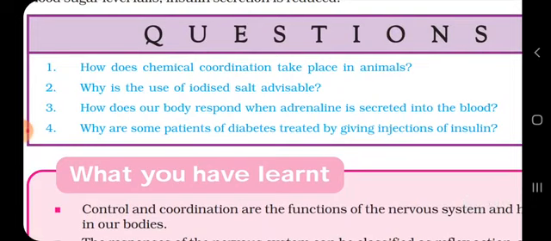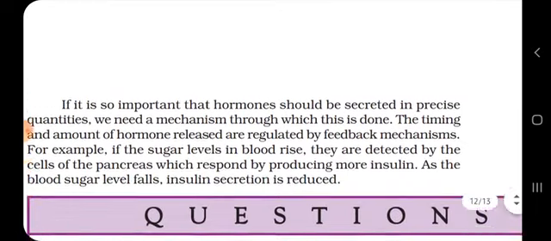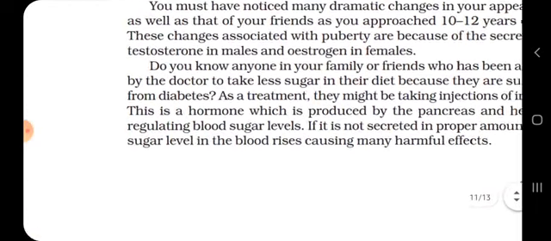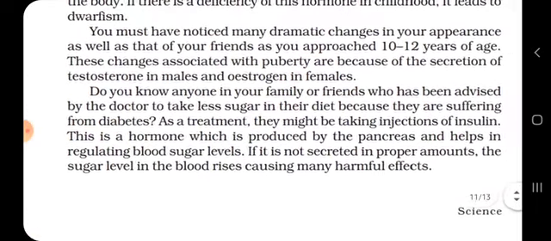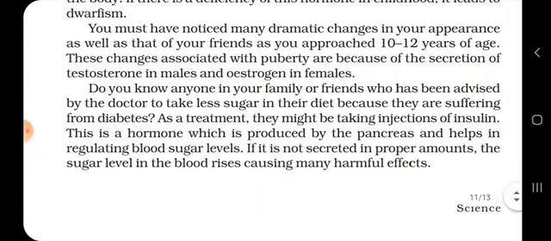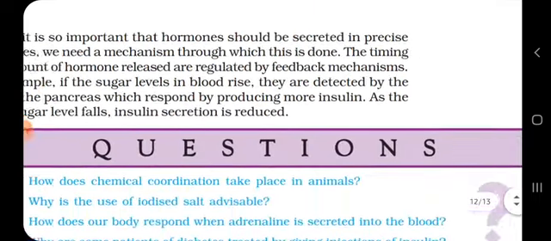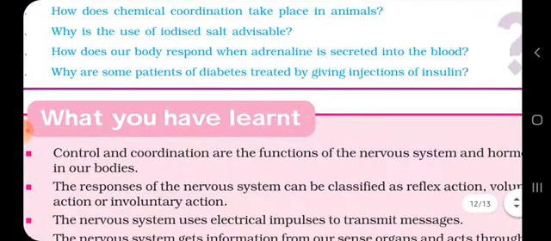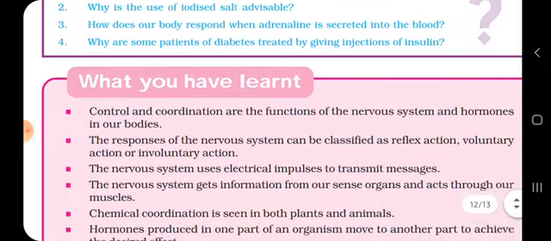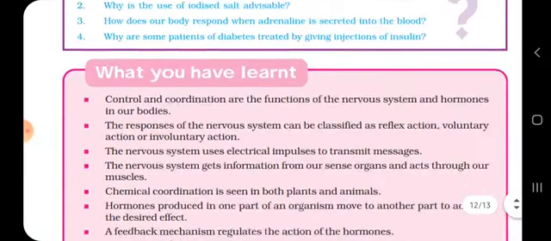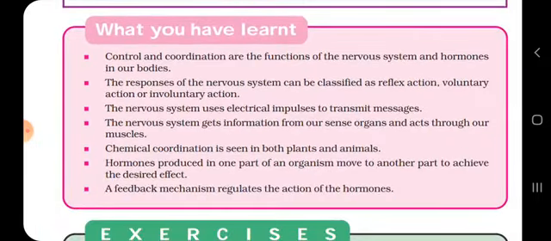Why are some patients of diabetes treated by giving the injections of insulin? See, it is written over here that the injections of insulin are given to control the sugar level in our body, because the rise in the sugar level can also lead to diabetes. Fine, let us see, take a note of what you have learned.